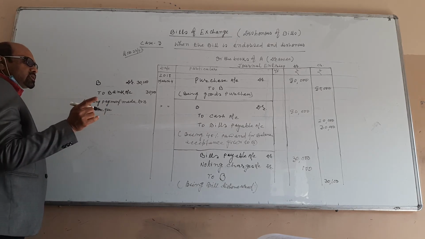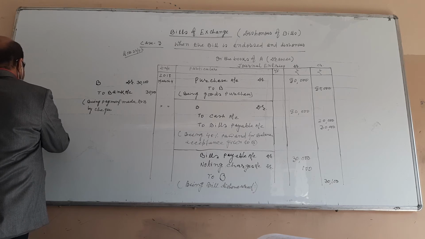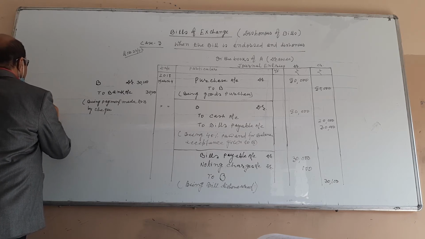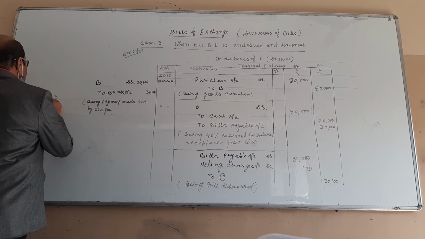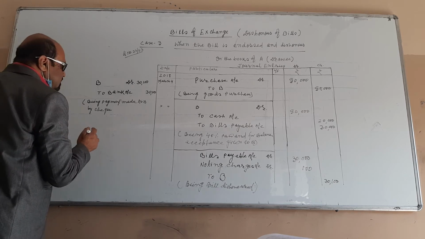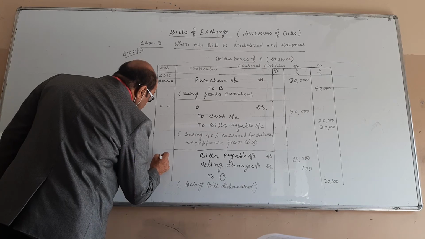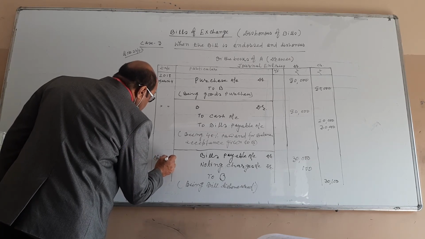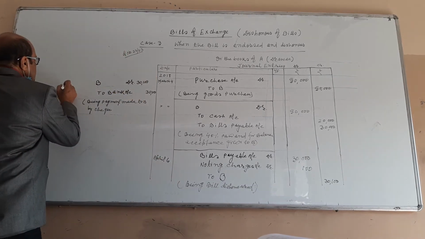I had already discussed in the previous class. March 4. You add 30 days here. So it is 27, 31 March, 27 and plus 3. It is 6th April. April 6.